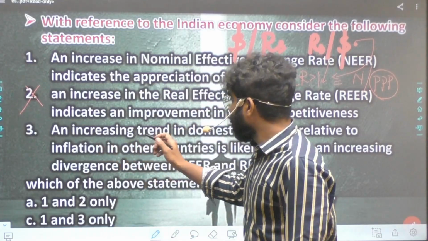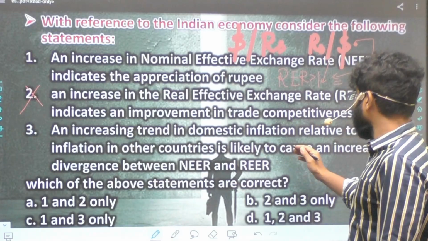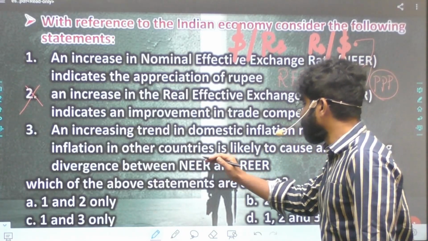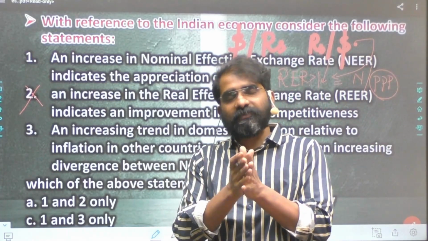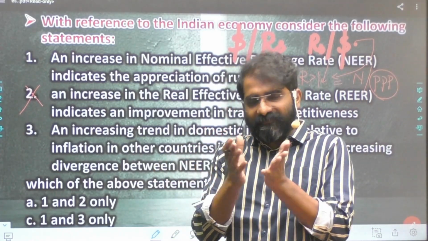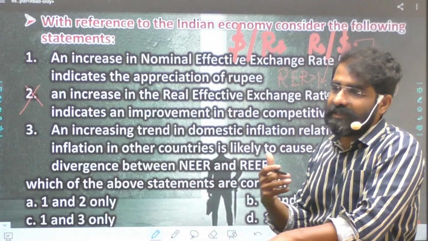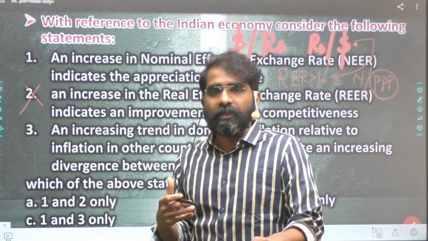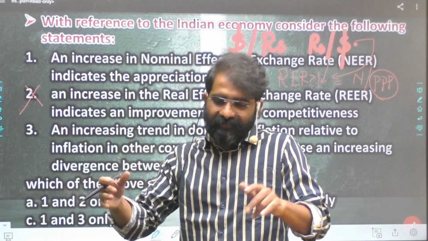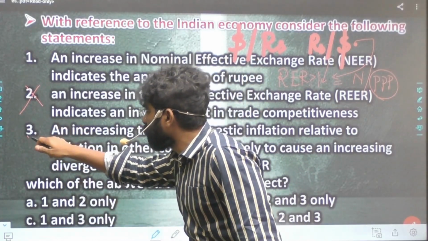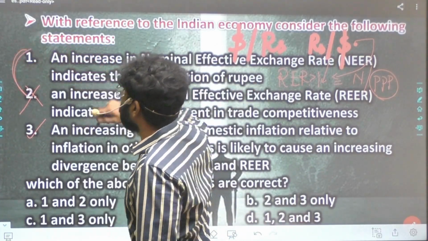Then, an increasing trend in the domestic inflation relative to inflation in other countries is likely to cause an increasing divergence between NEER and REER. Yes, NEER and REER basic differences, divergence will be more because of inflation. Inflation is an aspect which is taken into consideration, and that inflationary effect is removed in the real effective exchange rate. So more inflation, more divergence. So this statement is okay. Statement 3 is 100% okay, no tension. But selecting 1 and 2 depends on what we are taking.